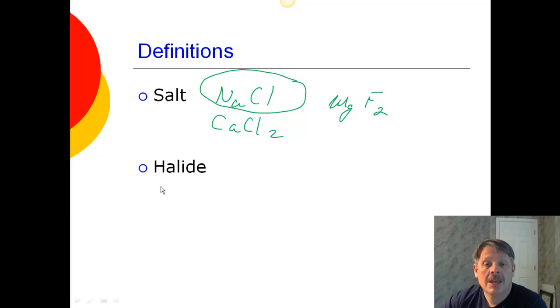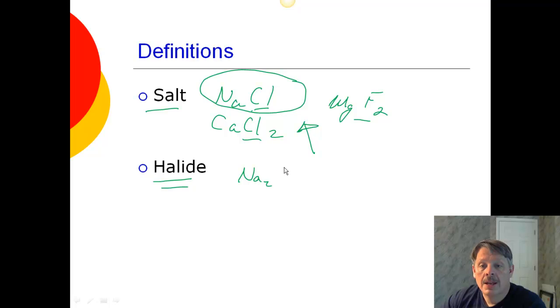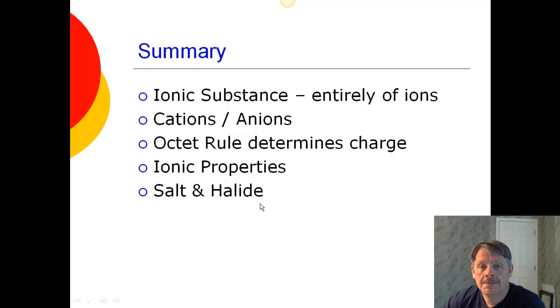Okay? Halides. Halides are simply something that includes a halogen. So for example, all of these above, these are all halides because they're all salts, and they all include chlorine or fluorine or bromine or iodine. Whereas something like Na2O is not a halide because it does not include a halogen. Okay, I think we're done.